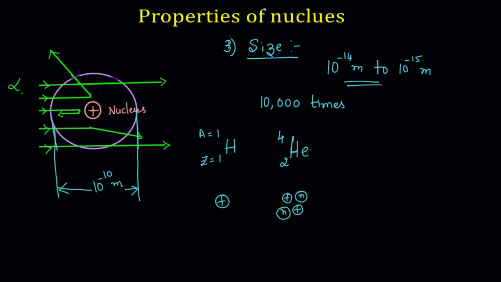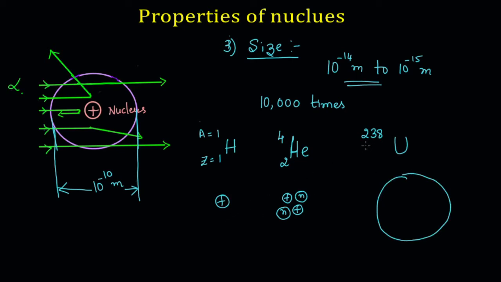It is obvious that the helium nucleus is of larger size compared to hydrogen. Similarly, if I consider uranium 238, it will have 238 nucleons. Obviously, its size will be very, very large compared to hydrogen.